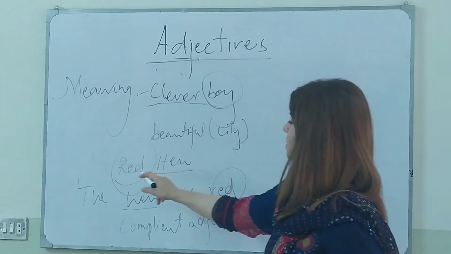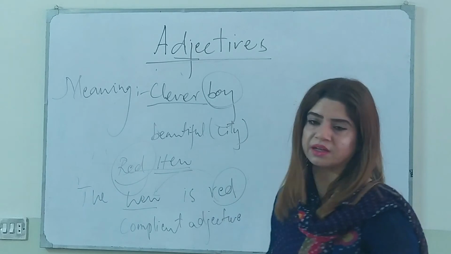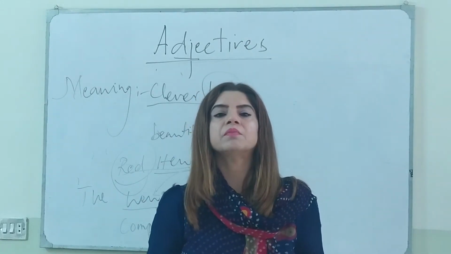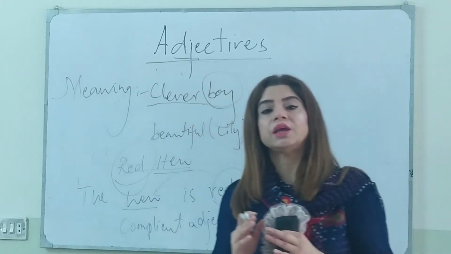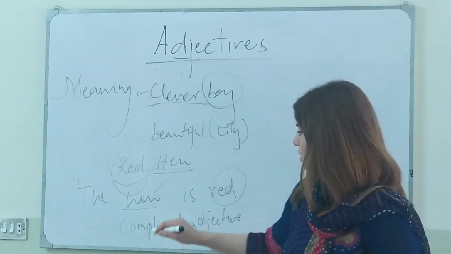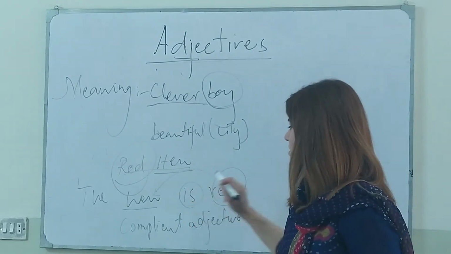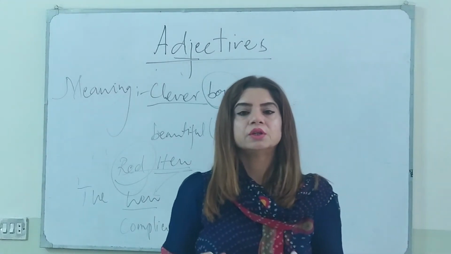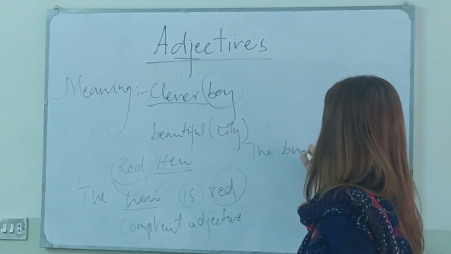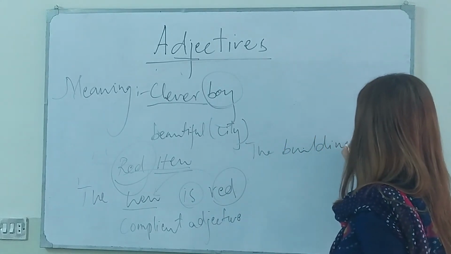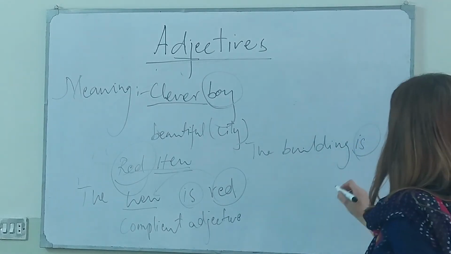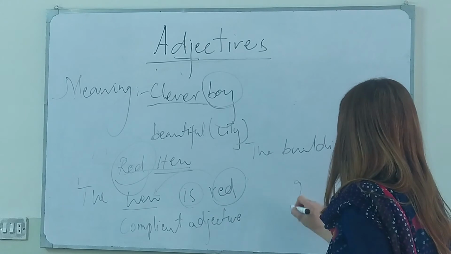And if it comes in this way, the red hand, if an adjective comes before a noun, it will become an attributive adjective. And if it comes after the noun, following the copula like "is," this copula verb to be. So like, the building is... here "is" is working as to be. The building is green,